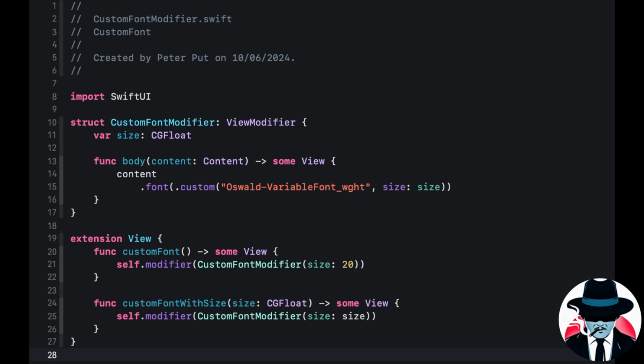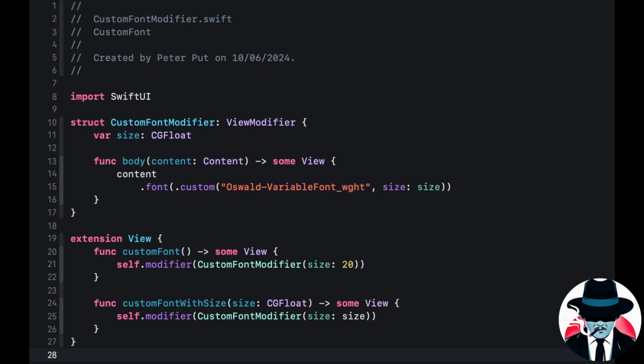Create a new Swift file and name it CustomFontModifier, or choose a name you like better. This structure inherits from ViewModifier, and in its body it is using the content tag to set the font with the name of your font file without the extension.